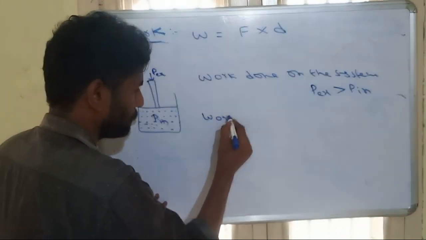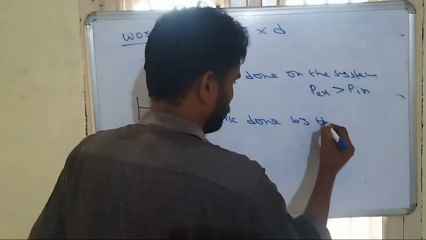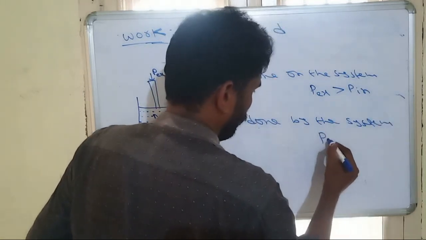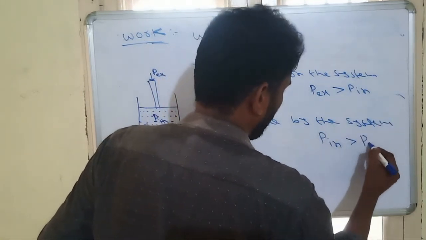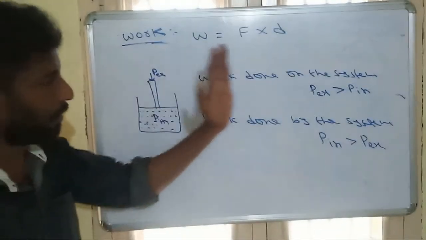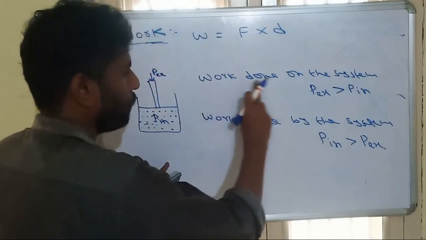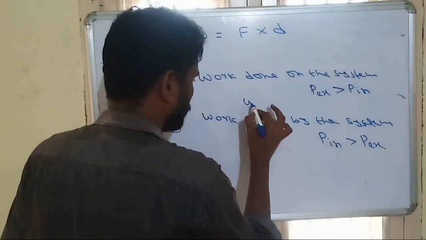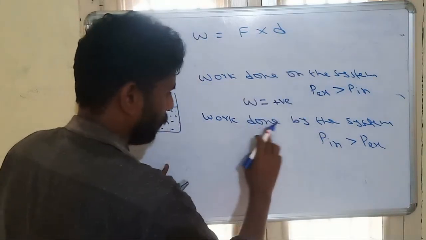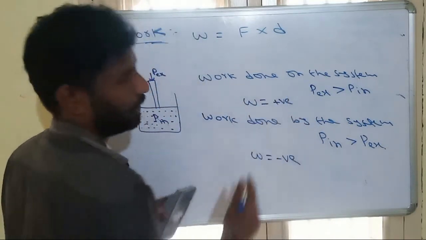Similarly, work done by the system is when internal pressure is greater than external pressure. So, work done on the system and work done by the system. For work done on the system, work will always be positive. For work done by the system, work will always be negative.